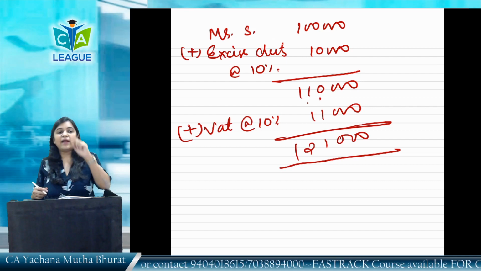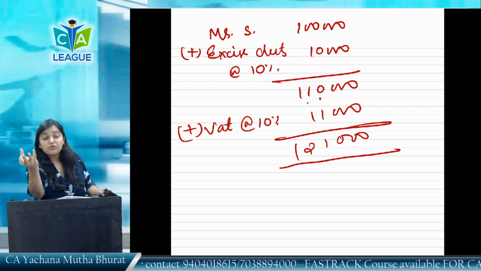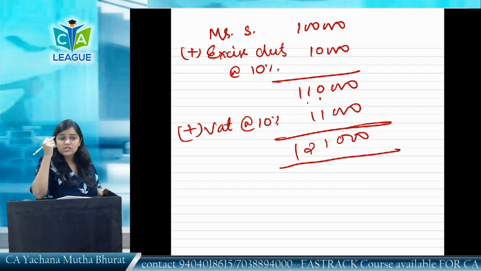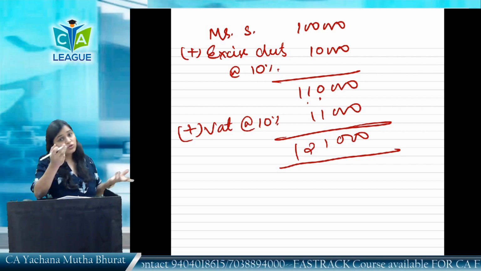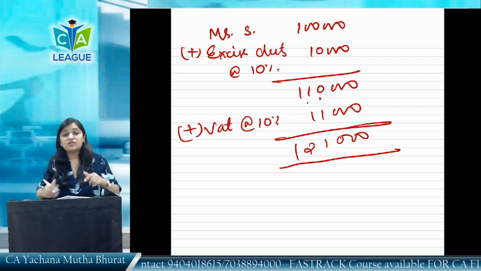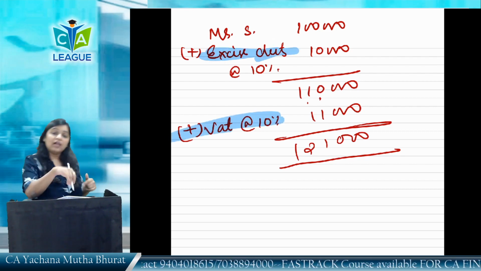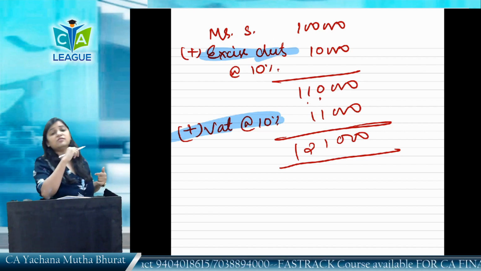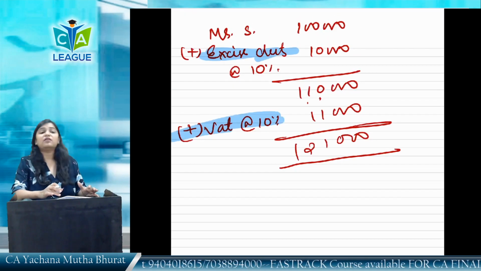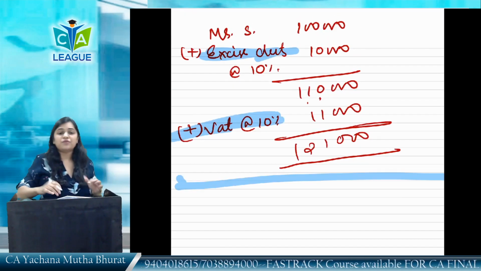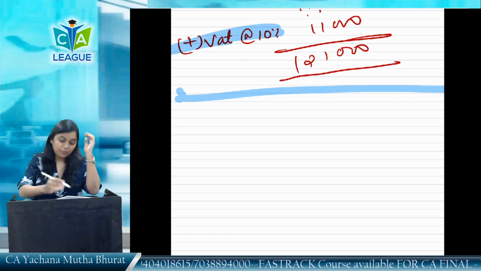In this case, can you see VAT is levied inclusive of excise? Tax on tax, a cascading effect. This was a major problem. VAT was levied on the value inclusive of excise. Two taxes are levied on a transaction: excise at the manufacturing stage, VAT at the sales stage. Then VAT is levied on the value inclusive of excise. This was the biggest problem. So what should be done? These were some of the deficiencies which we are discussing for 2 minutes. Then we'll jump to GST and study only GST.